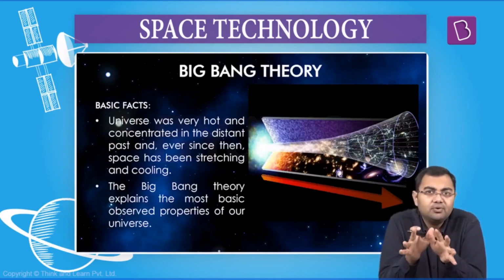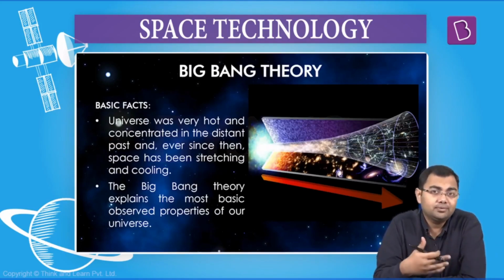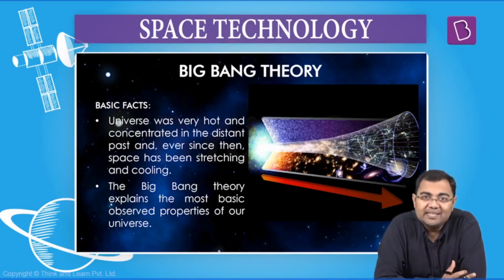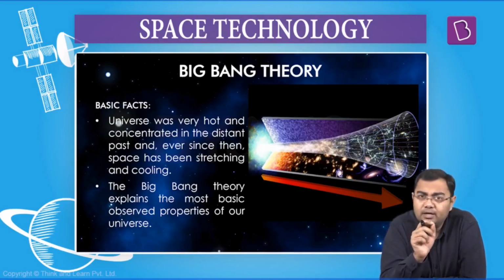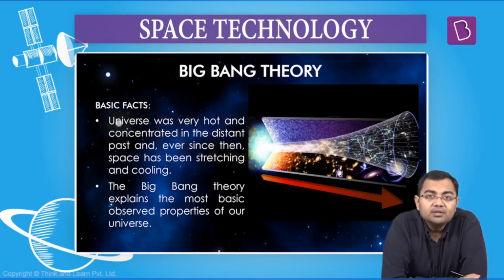In the Big Bang theory, first of all, let's try to simplify the things before we go into the details. What does the Big Bang theory say? It simply says that our whole universe, everything that you see today, was a very small particle. It was a very tiny, hot, concentrated particle. The size of this particle would perhaps have been even less than the size of a proton. In this particle, everything that you have today existed. All the matter, all the energy, all the forces, everything in this small particle.